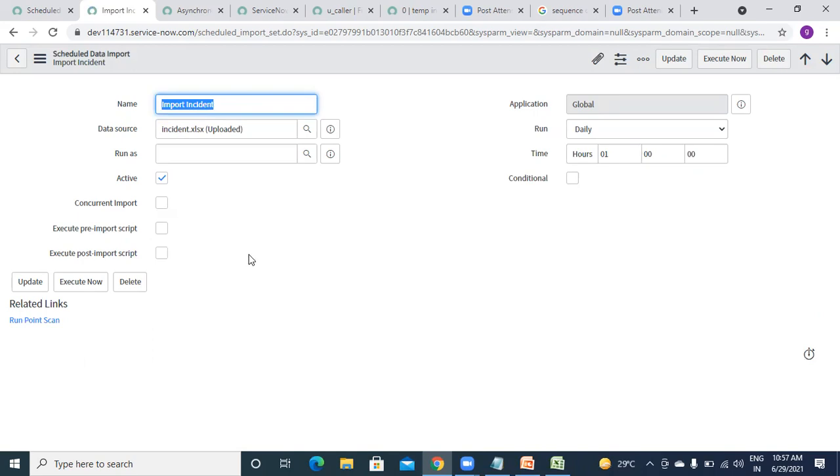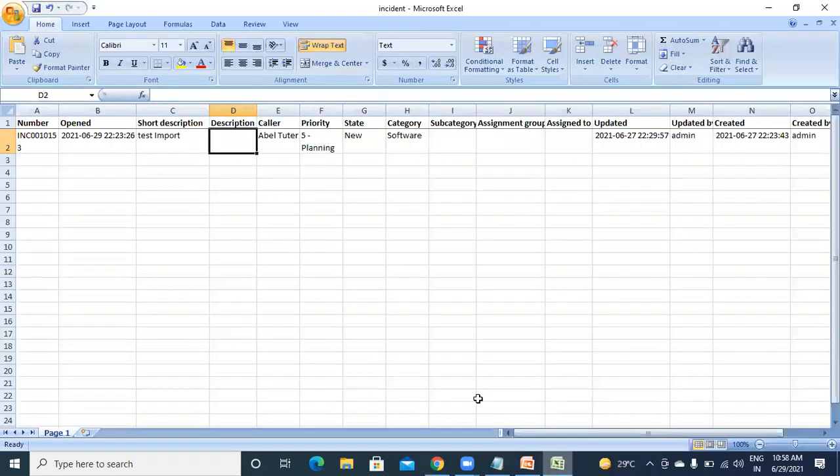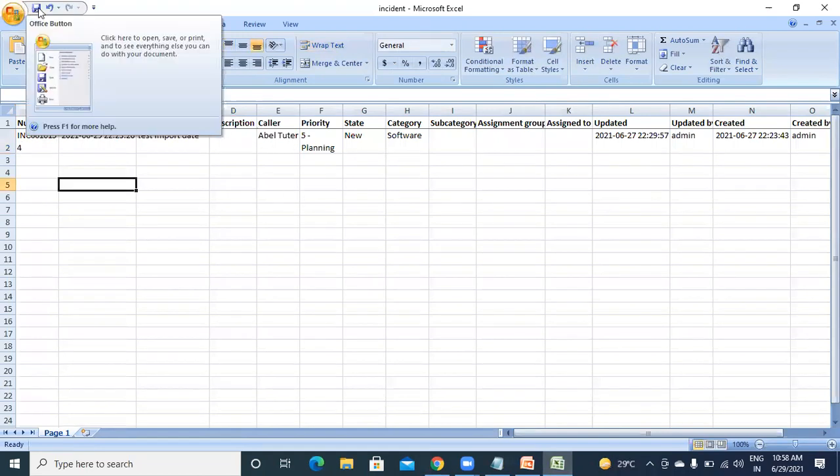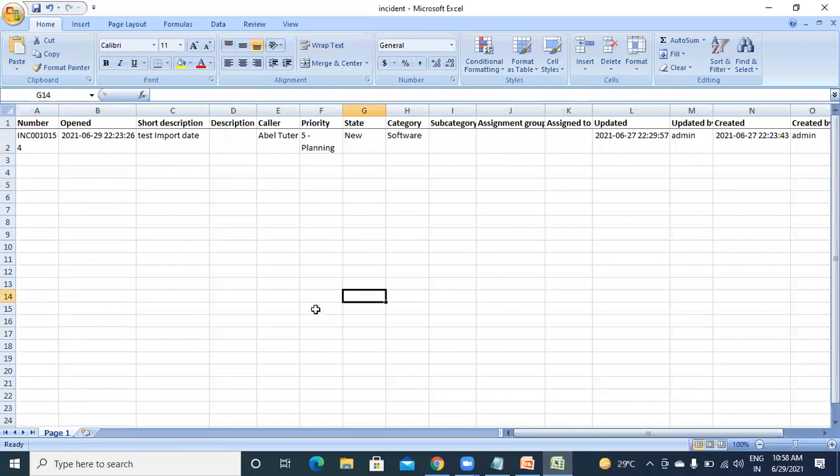Okay. So now you can see our scheduled data import is ready. And one more thing, it will run particularly on this time. And if you want to come and manually execute, you can just click on this execute now, and it will execute and insert data. So let's check that last example for now today. Import data something. I am giving this date something here, and I'm giving some 54 here. Remaining I'm keeping all as same. So let's import, and this time I will not click on run transform map. I will just load and leave that, and I will run schedule job.